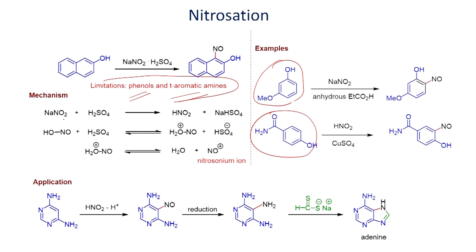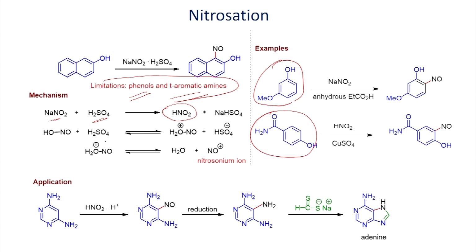Now, let us look at the mechanism of this reaction. Sodium nitrite, as we have seen earlier in the reaction of nitric acid and sulfuric acid, here in place of nitric acid, we use sodium nitrite. Sodium nitrite with sulfuric acid can form sodium hydrogen sulfate and HNO2.